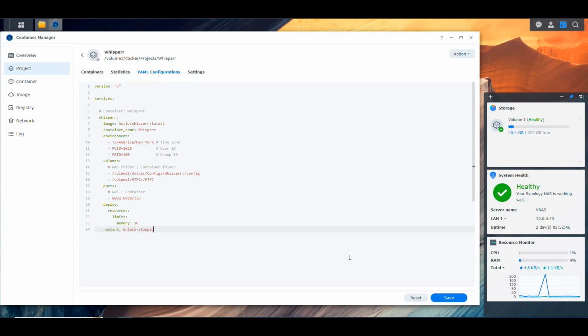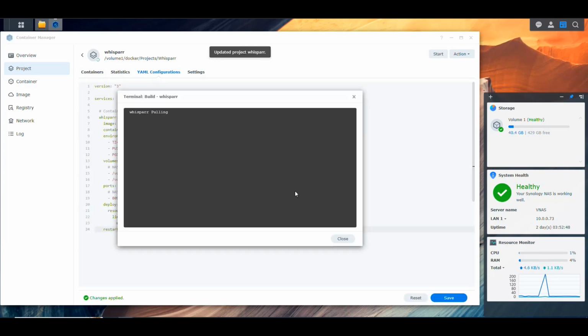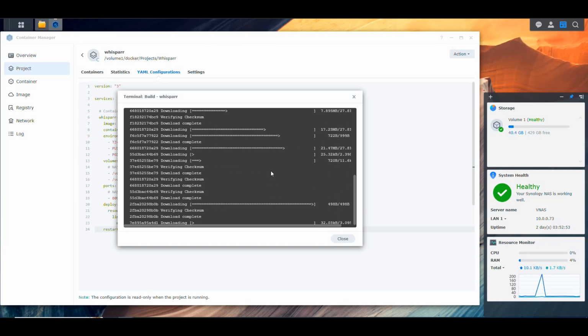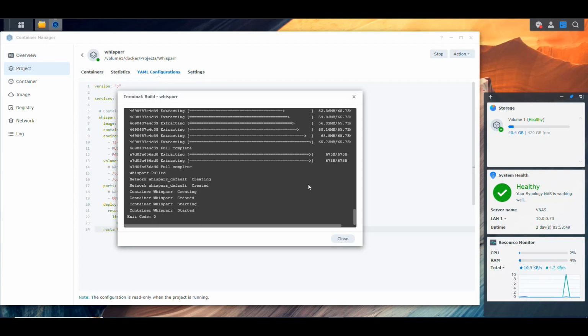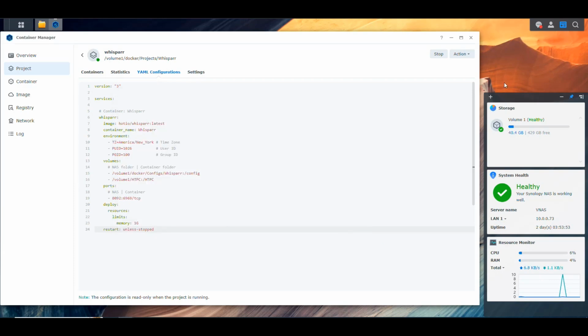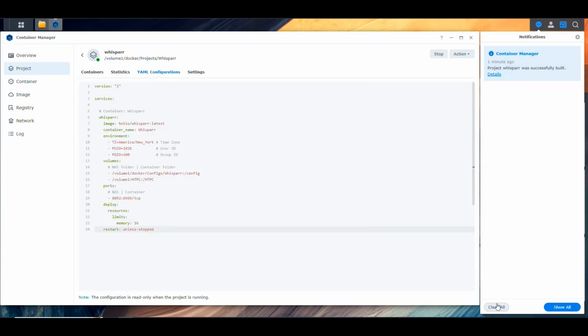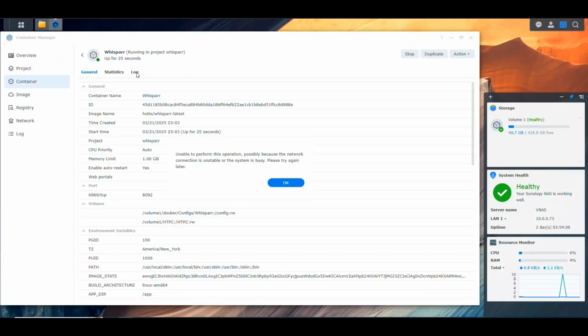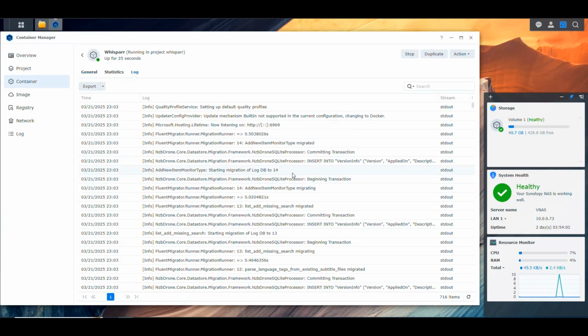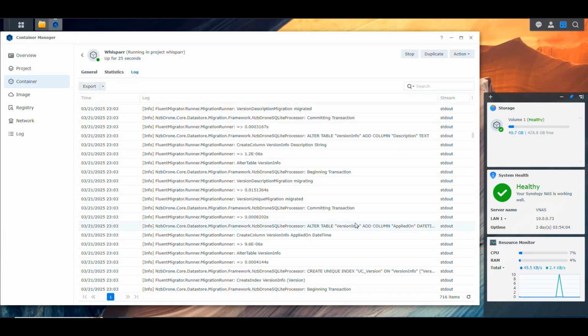And now we should be able to then go save this and build it, and then it's going to pull that container, it's going to build that container and start it up, and then we'll be back when that is done. Alright, it tells us that it exited with a 0, that means everything was good. We can close this, and we got the notification here saying that it was built successfully, so we can clear that. Now we can go into the containers and then click on the logs to see what's going on, and we can see that it's setting itself up.